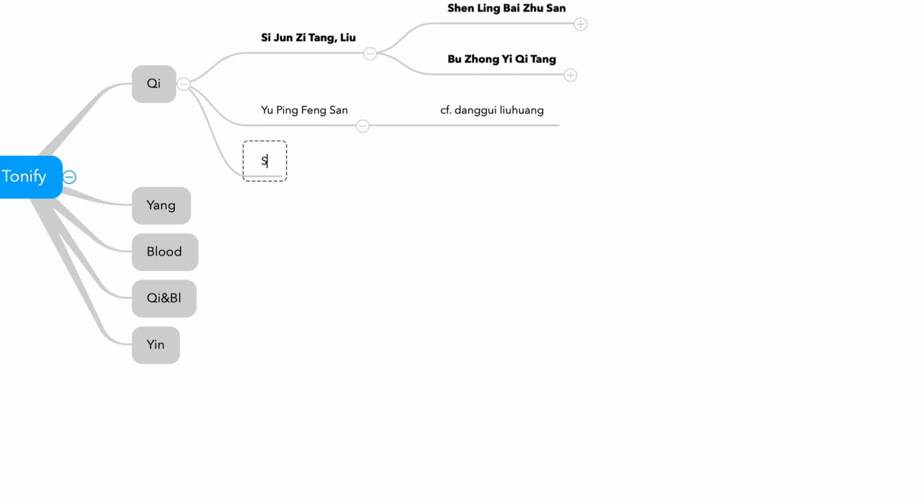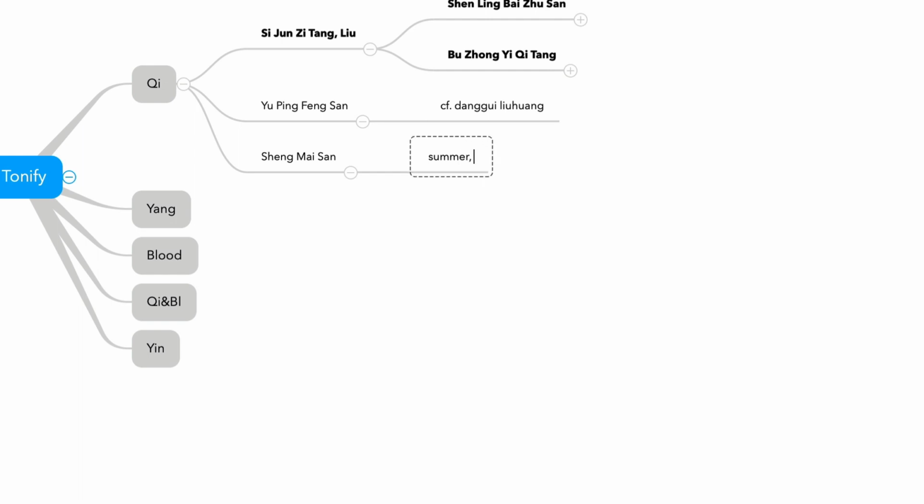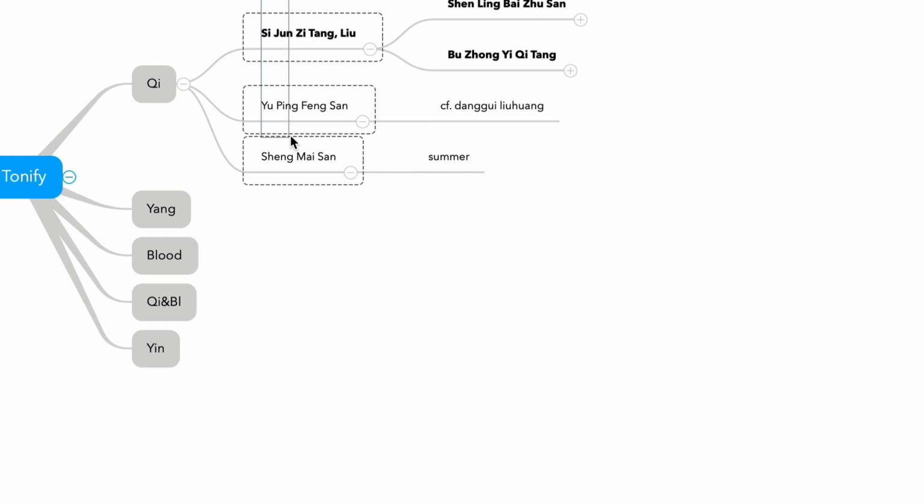And the next formula is Shengmaisan. Shengmaisan, what is the keyword? Summer. And qi and fluid damage. And coughing can be given as a hint too, because Shengmaisan is Renshen, Wuweizi, and Maimendong. Shengmaisan. Summer. If you can find summer as a major hint, probably Shengmaisan is the right answer. Among California formulas, only Shengmaisan specifically treats summer heat and deficiency, weakness.